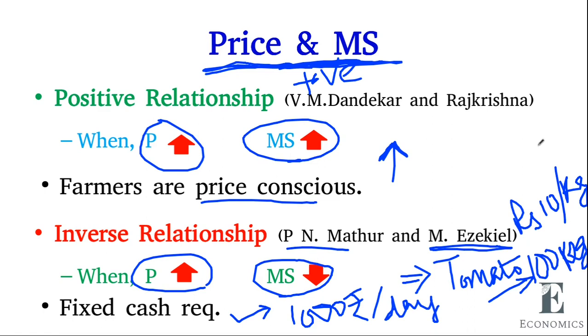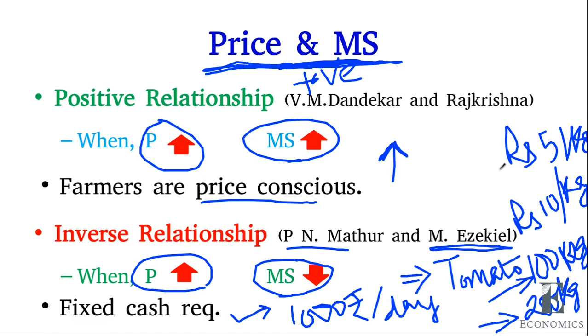Tomorrow, when the price goes down to rupees 5 per kg, then he has to sell 200 kg. So the marketable surplus increases when the price goes down.